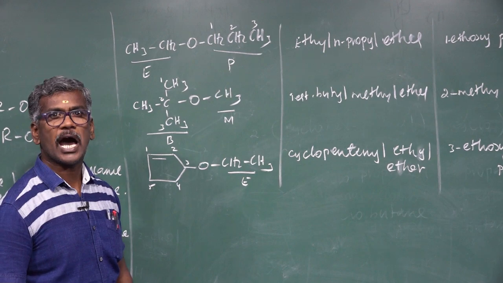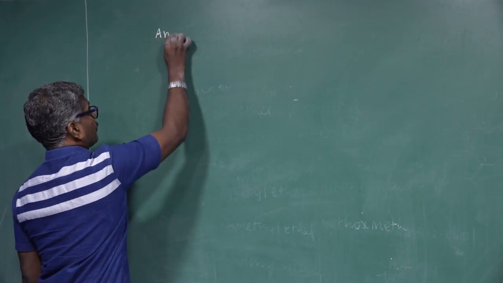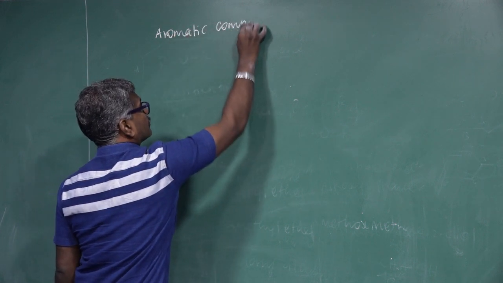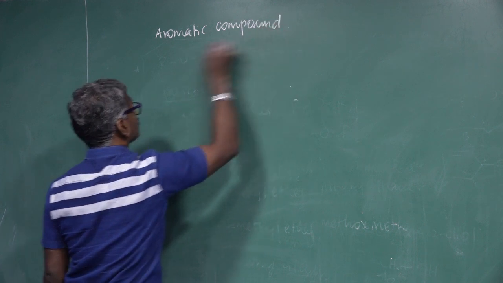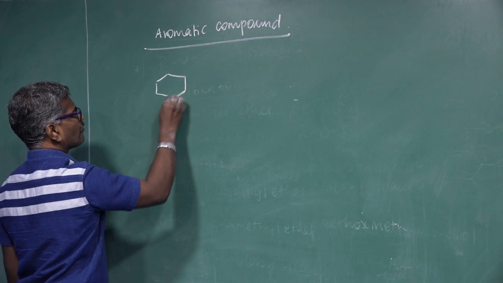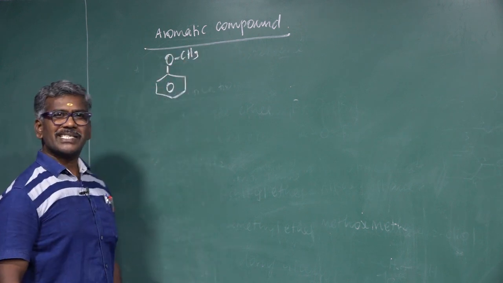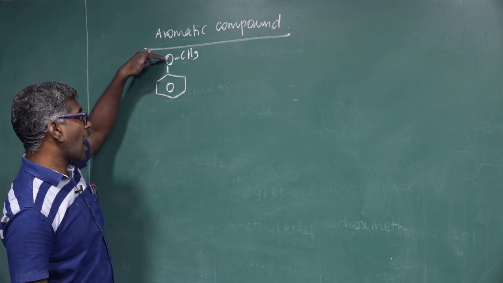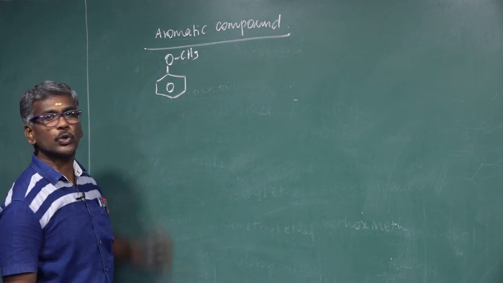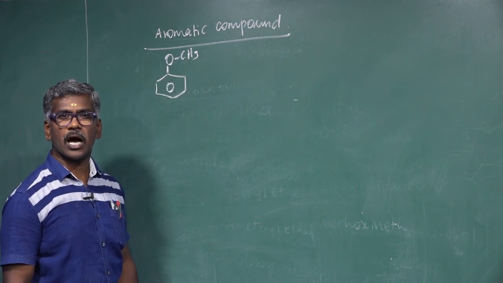Next, discuss aromatic compounds. What is the aromatic ether? The oxygen is directly attached to the phenyl group and a methyl group. This is called an aromatic ether, or phenolic ether, all are the same.